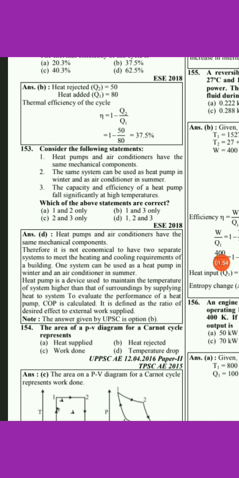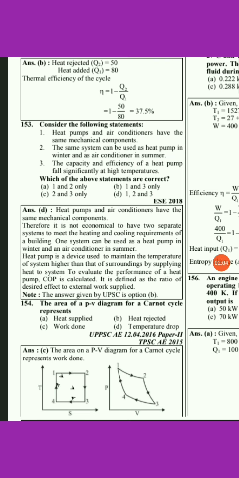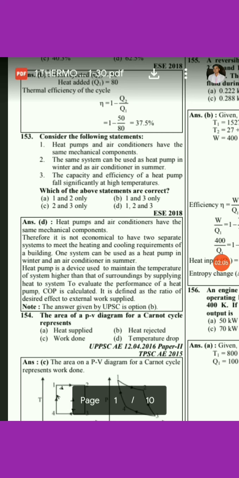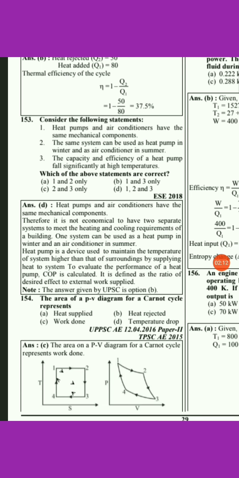Next question, consider the following statements. First statement: heat pumps and air conditioners have the same mechanical components. It is a true statement. Heat pumps are basically used for heating and air conditioners for cooling, depending upon the season of the year.